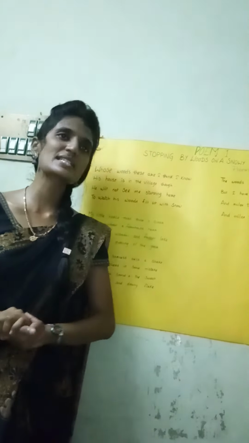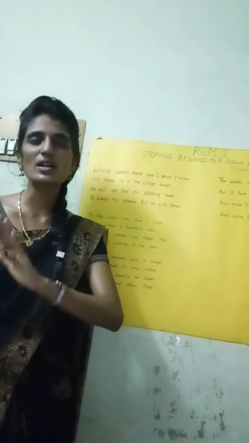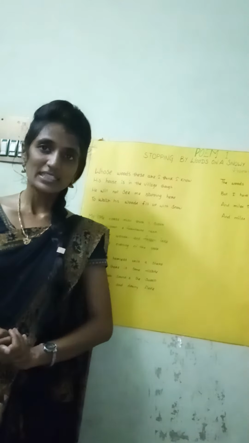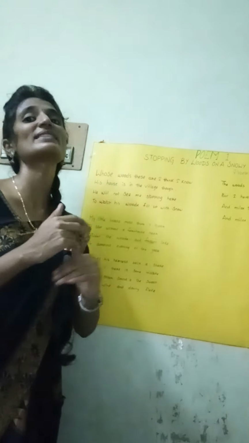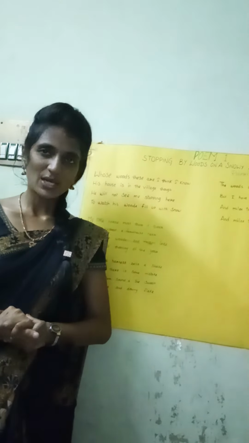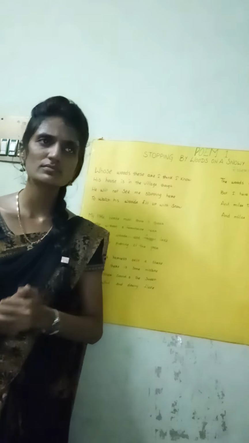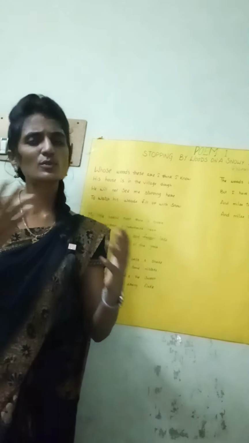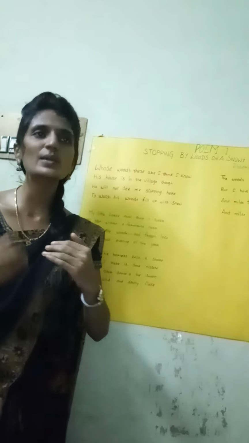So in the second stanza, the speaker calls attention to his horse. Here the animal was mentioned, horse. My little horse must think it queer. So this little animal is very cold, and most probably that horse was hungry.